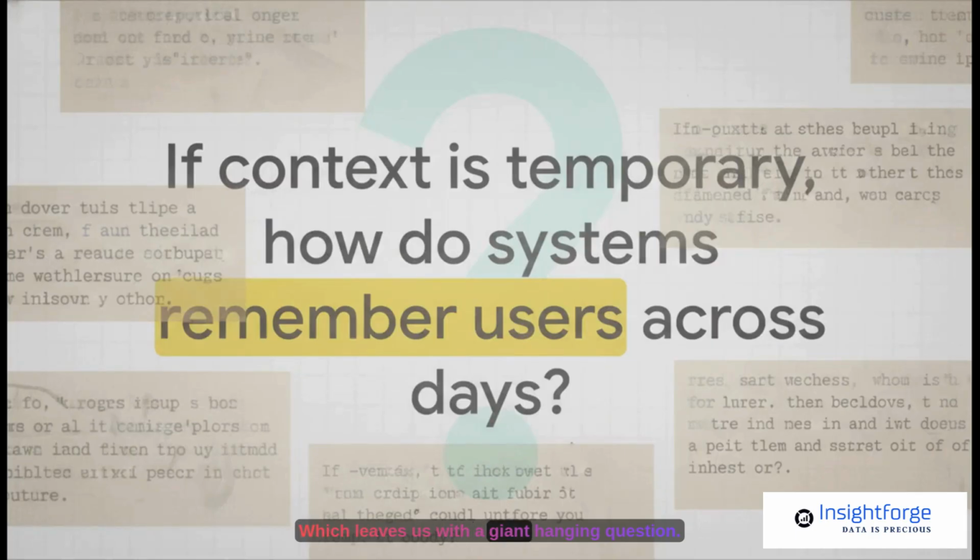Which leaves us with a giant hanging question. If this whole system is temporary, if it resets every single time, then how in the world do AI systems seem to remember you tomorrow? How do they remember your preferences across different chats over days or even weeks? Well, that, my friends, is a different kind of magic trick, and we'll be pulling back the curtain on that one in our very next explainer.